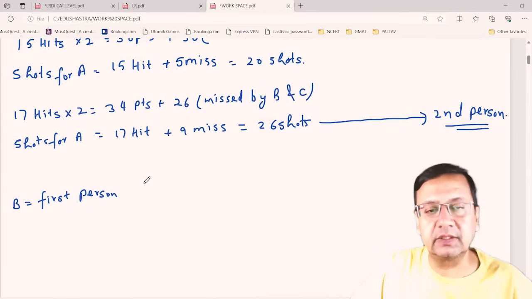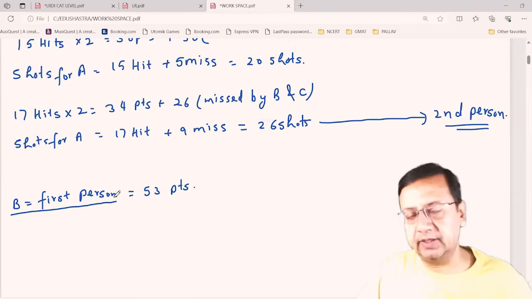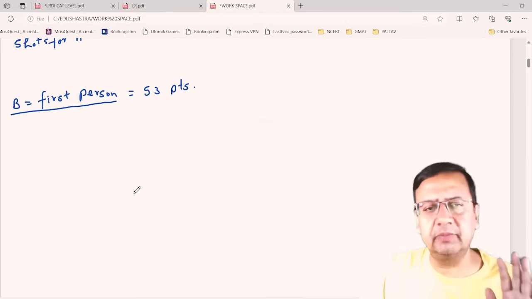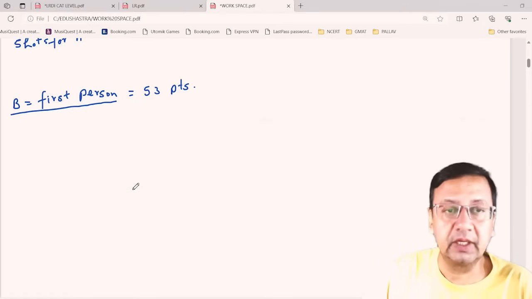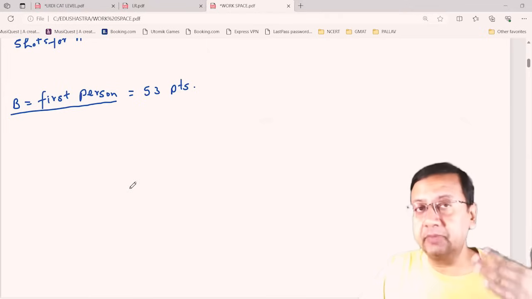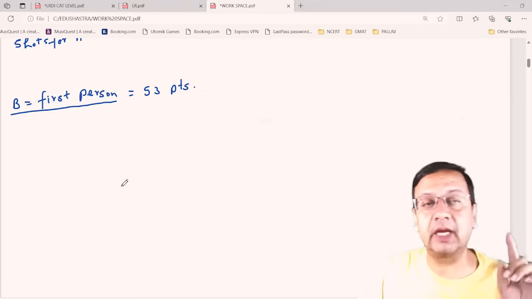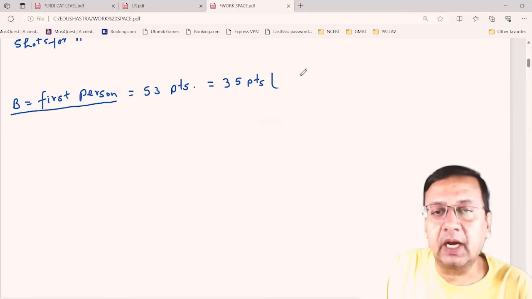So following the same logic, I am assuming B is the first person to shoot the target and is scoring 53 points, and assuming the missed targets are not by B, all the missed targets are done by A and C. So this means B will be getting 35 points, right? And this is what?